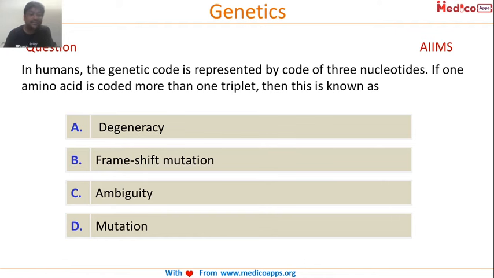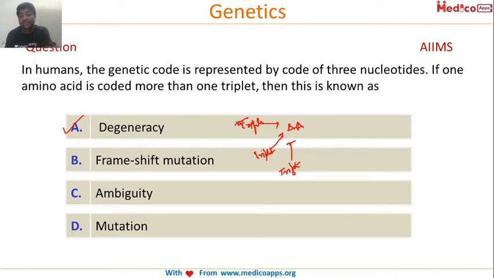It is called degeneracy. Degeneracy is when more than one triplet can code for one amino acid. So simply imagine one amino acid can be coded by more than one genetic code or triplet. So this is called degeneracy.